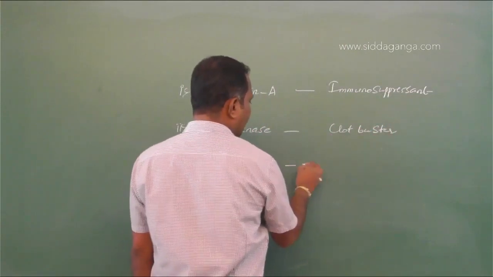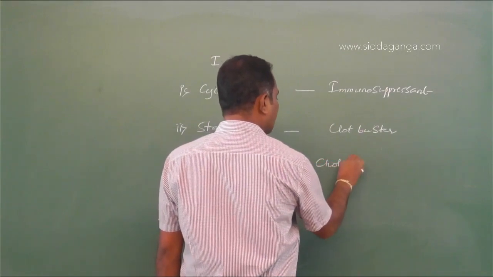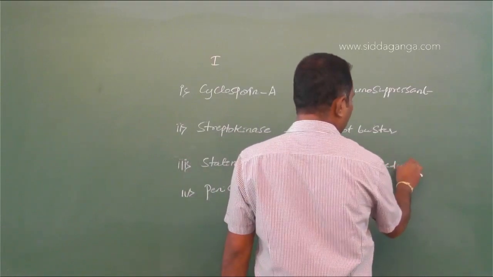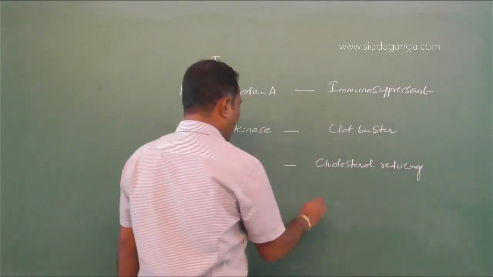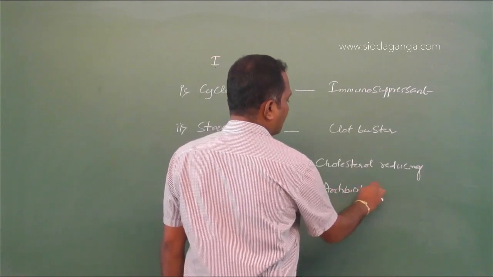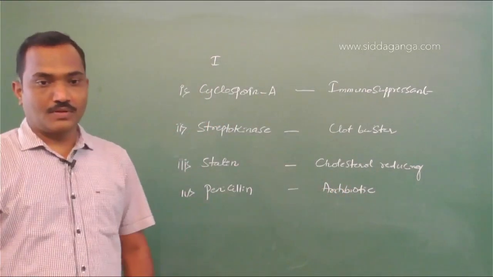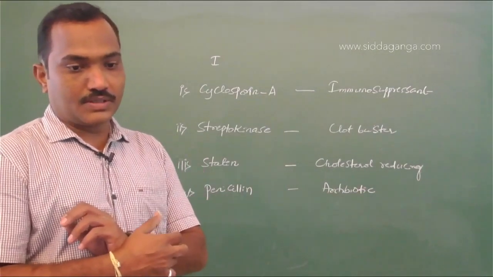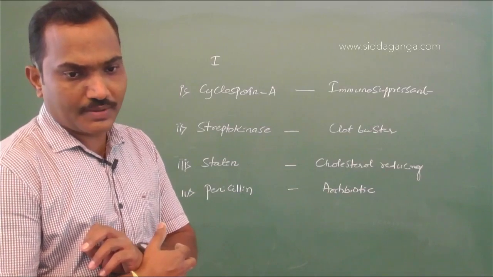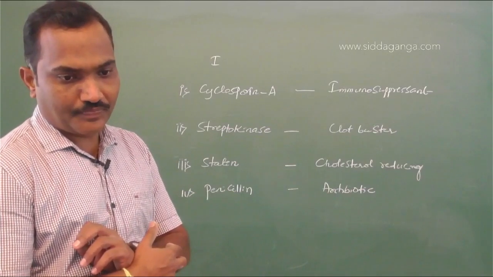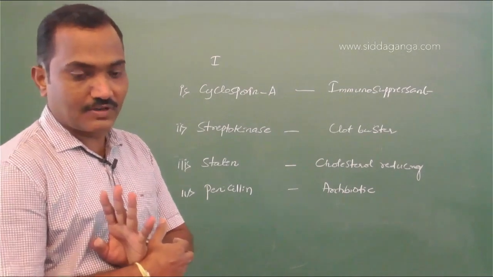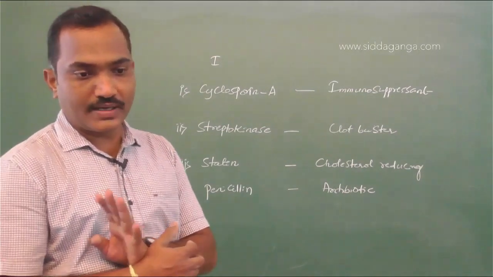And statin is cholesterol reducing agent, and penicillin is an antibiotic. So in the options you have cyclosporin A. First one should be matched with C. So the remaining, option C and D, will be eliminated. Now your choice should be between A and B.